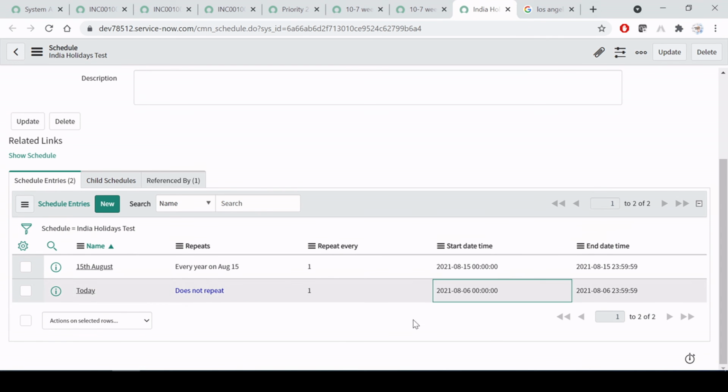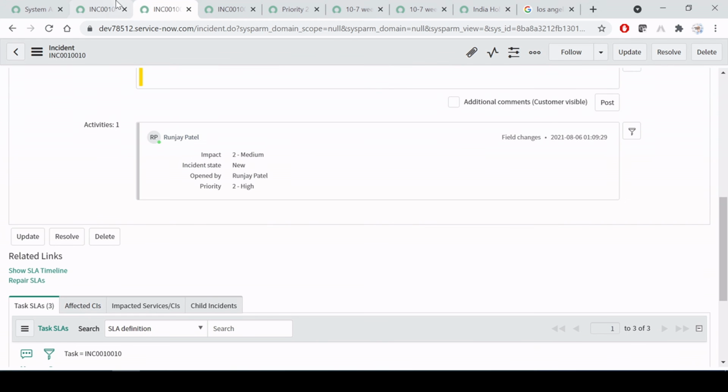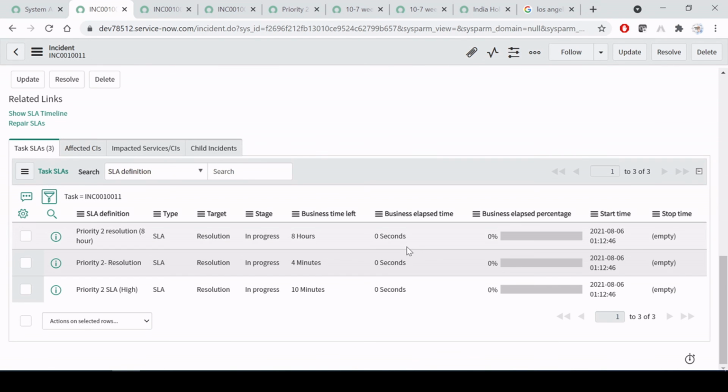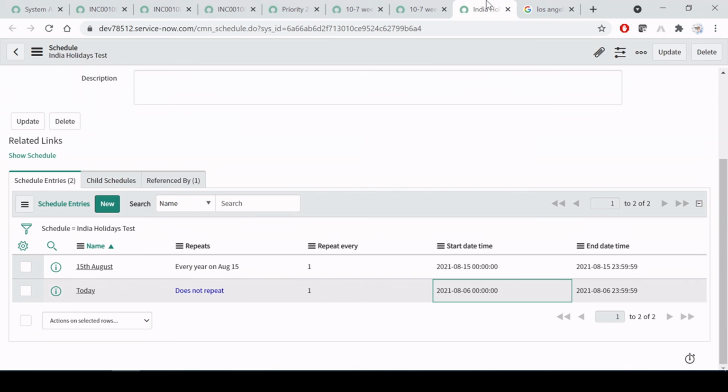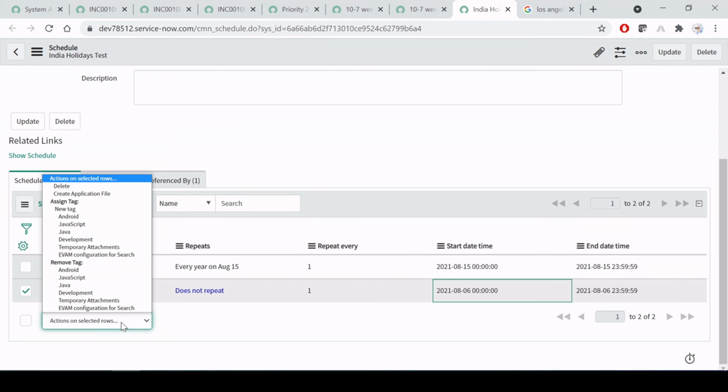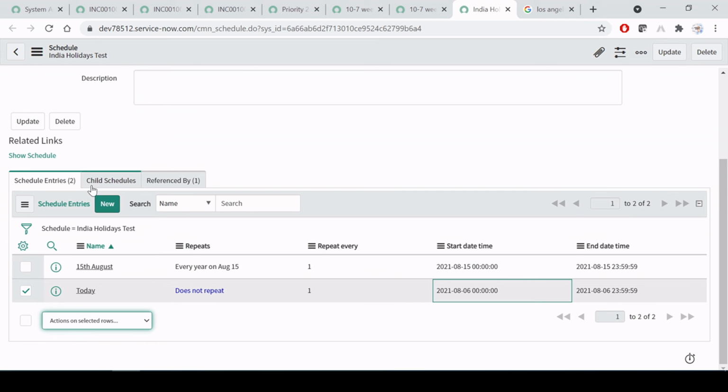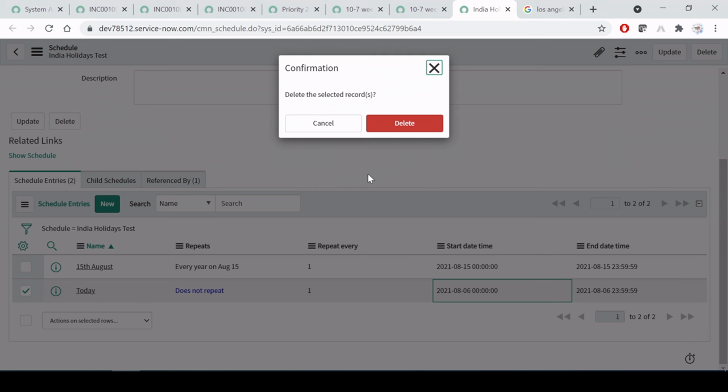It's saying that today is the holiday, so we will be attaching the SLA, but we will not be executing it, we will not start the SLA. Fine. So I will showcase again: if I delete this, then it should start. So let me delete it so that we can cross verify.